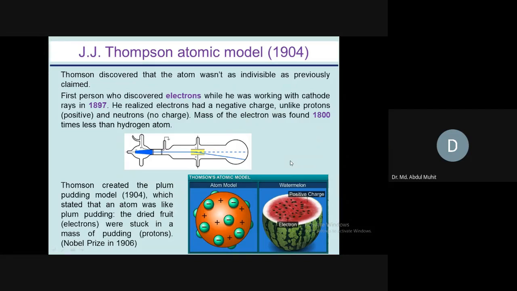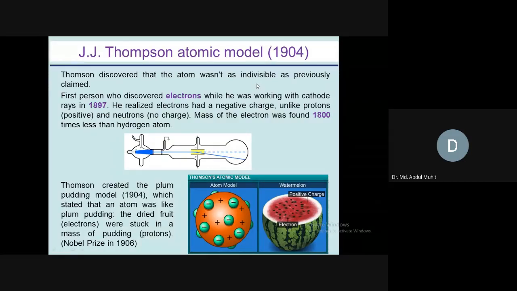That's why he was given the Nobel Prize in Physics in 1906, and most probably he died in 1907, two or three years after his model. So that was Thomson's atomic model, which is similar to the plum pudding model or watermelon model.